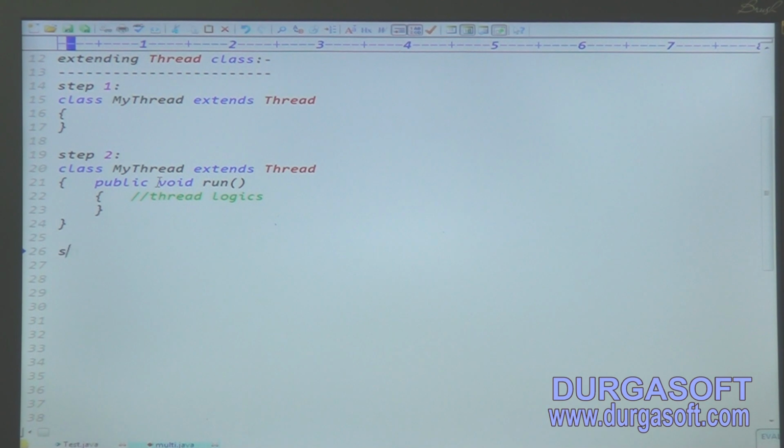Step number 3: once the thread is ready with the logic, instantiate the thread class. How to instantiate here? MyThread t = new MyThread(). After instantiating the thread, start the thread by using the start method. How to start the thread here? t.start(). These are the 4 steps to create a thread.